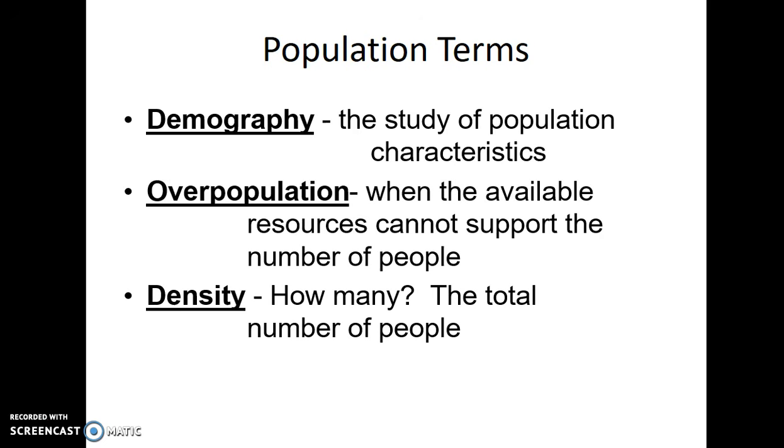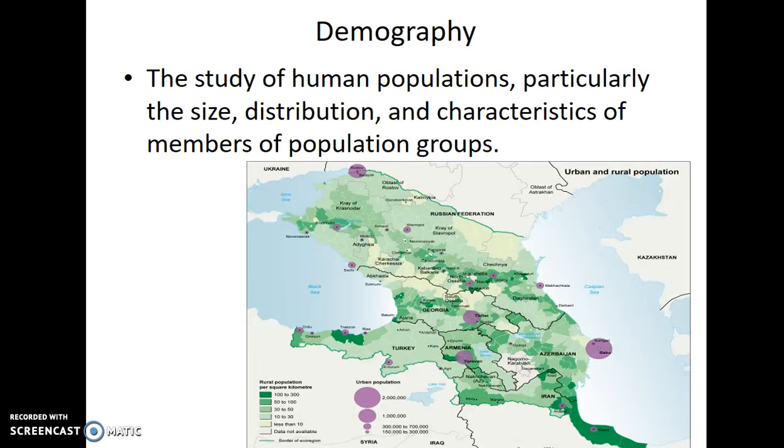Finally, we know we have density. Density we've learned about in the past. Density is how many, which is the total number of people in an area. So again, we have this idea of demography, the study of human populations, particularly the size, distribution, and characteristics of members of population groups. So this is an area of the Caucasus Mountains area in Central Asia. This is Azerbaijan, Armenia, Turkey, Georgia, and part of Russia. You can see how very multicultural this is, but also how the population is distributed.